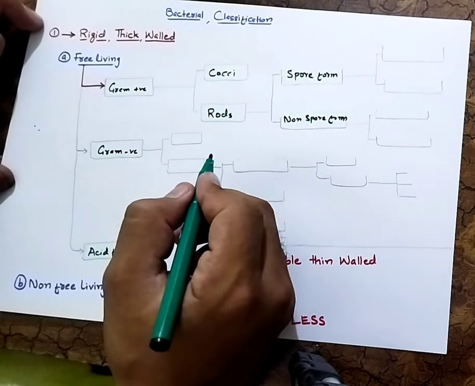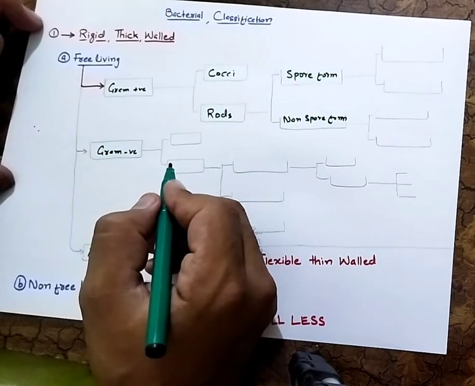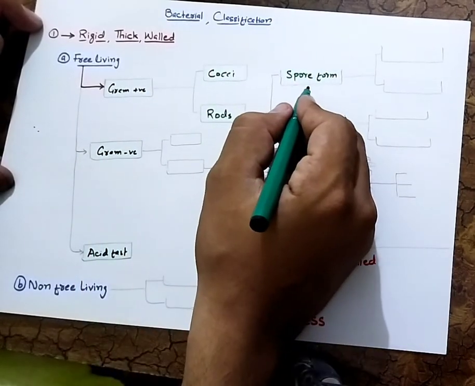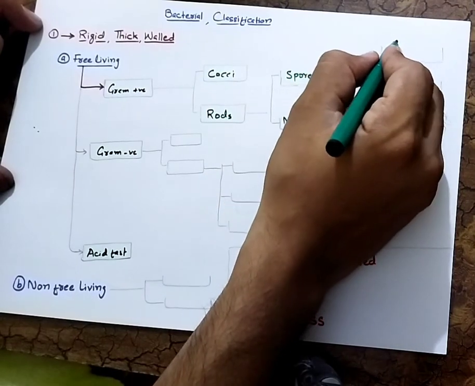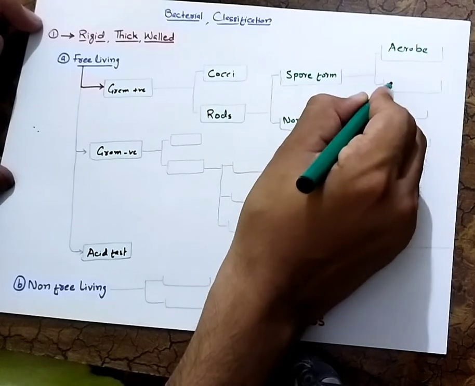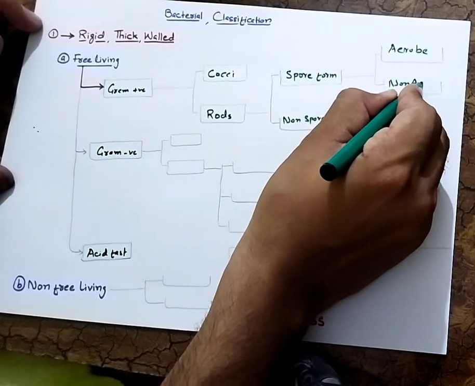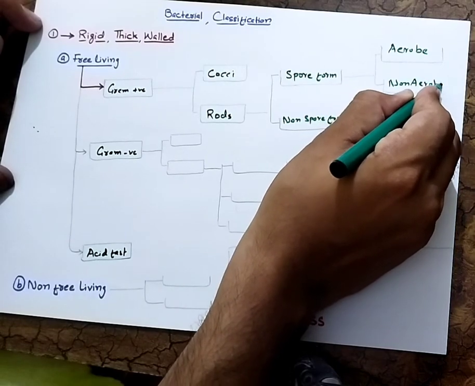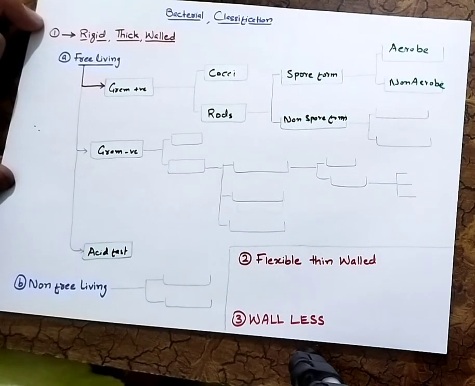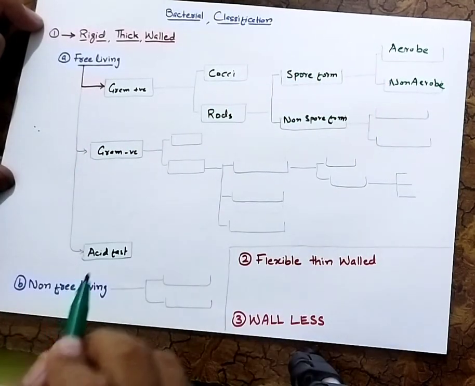There is a little bit of space, so I am not writing the full spelling, but you can understand this, right? And the spore forming bacteria are further divided into aerobe and non-aerobe. So this is all about the spore forming bacteria.